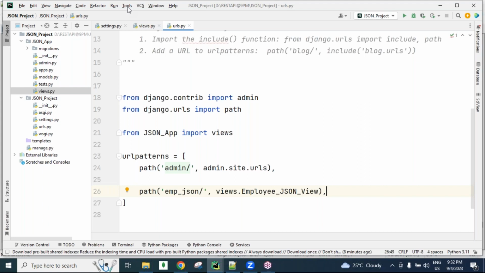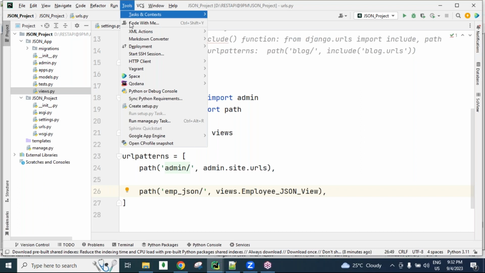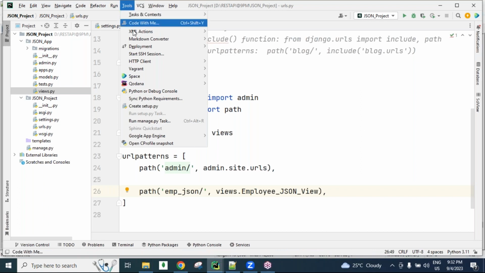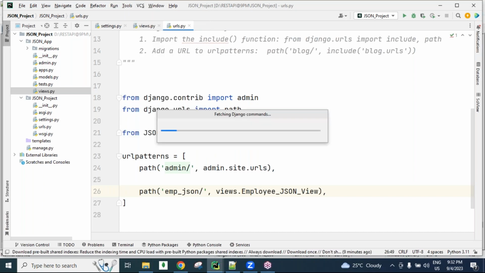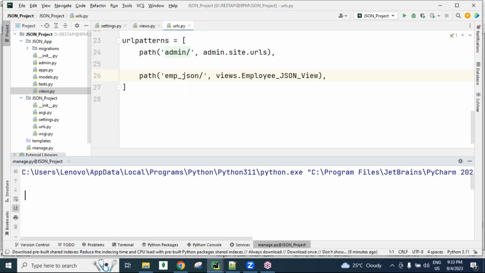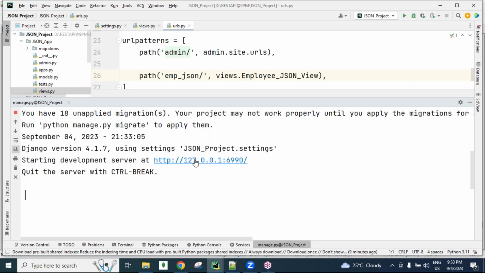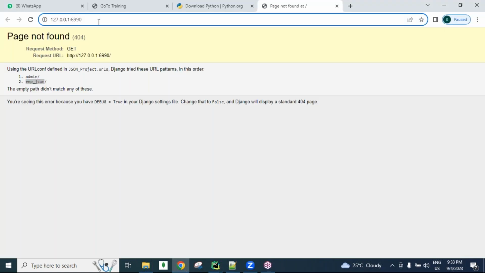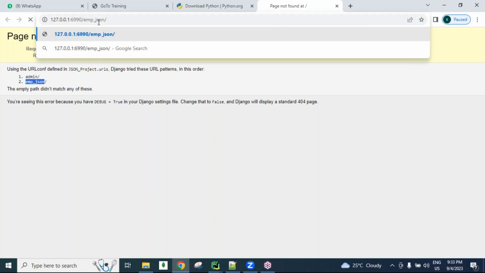So next, guys, run the server. Click on Tools, click on Run manage.py Task, and run the server with a different port number. Now this is the URL, we need to paste it here.